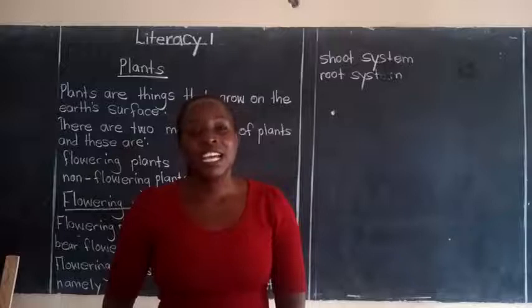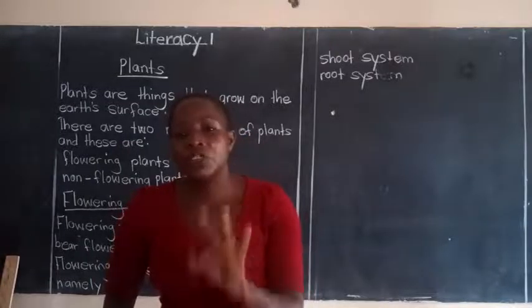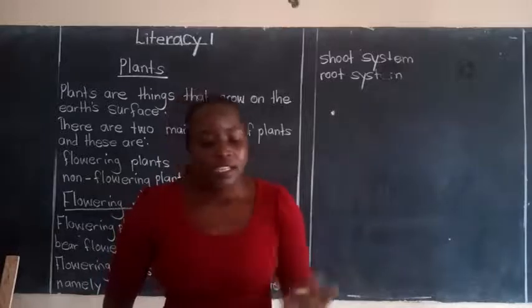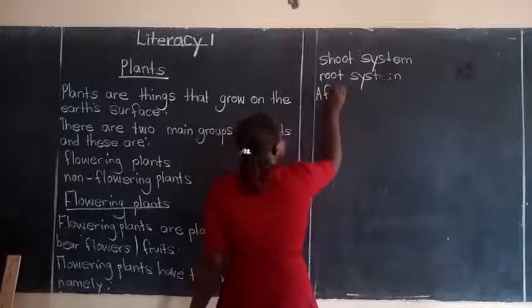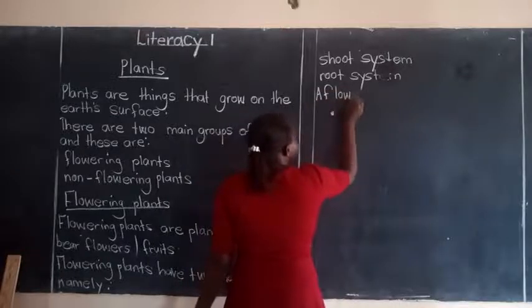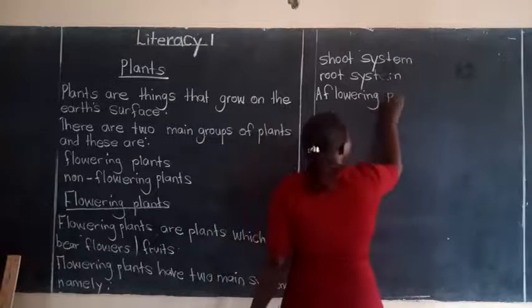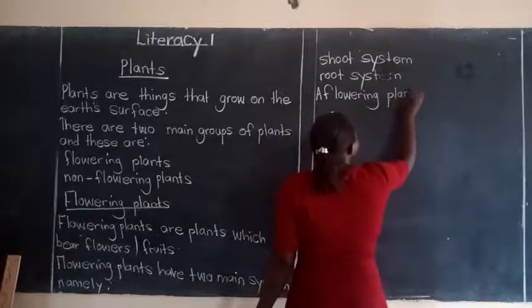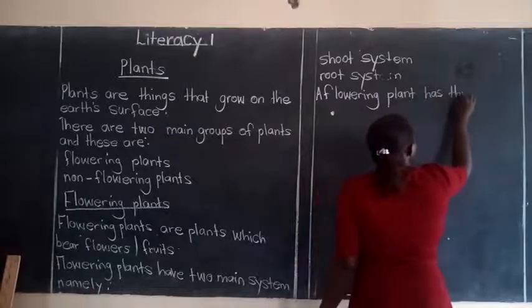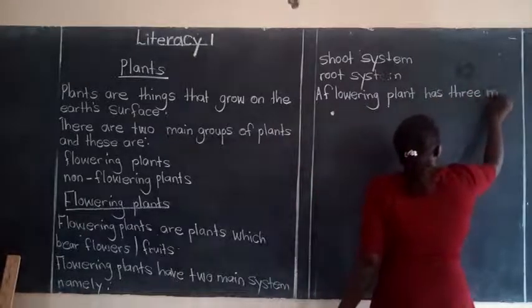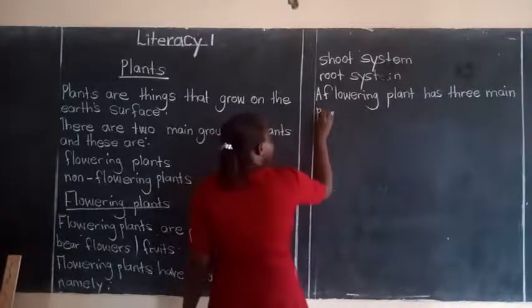The last one is the stem. So those are the three main parts of a flowering plant. A flowering plant has three main parts.